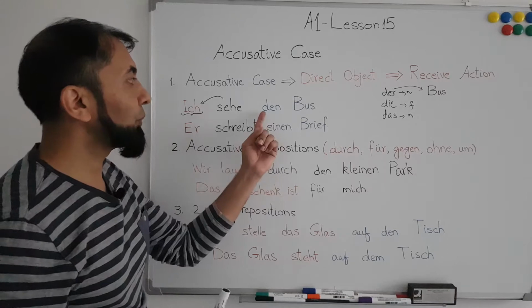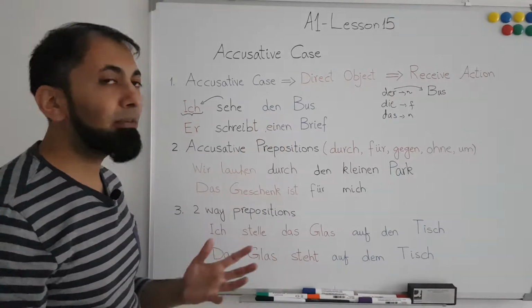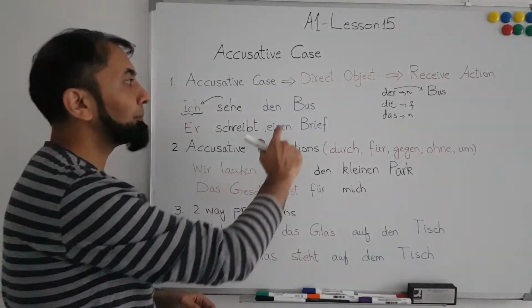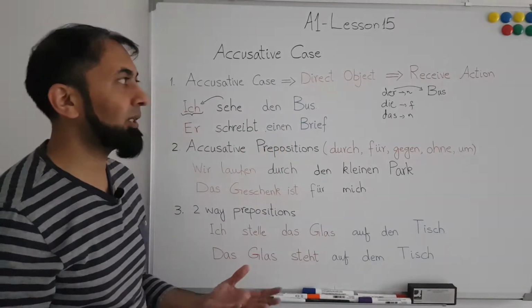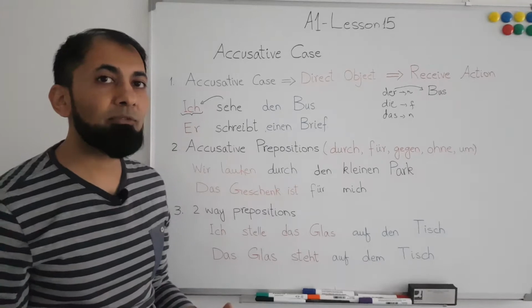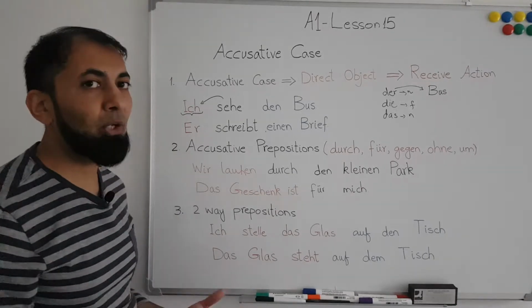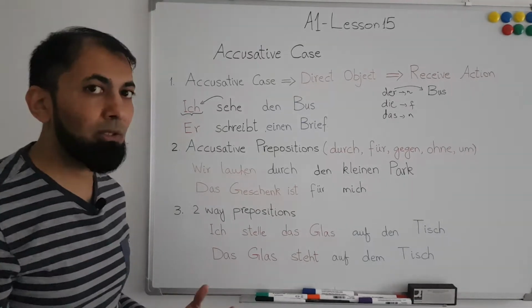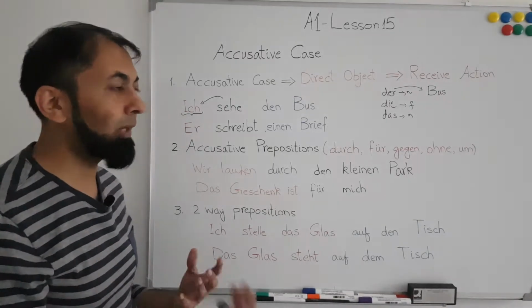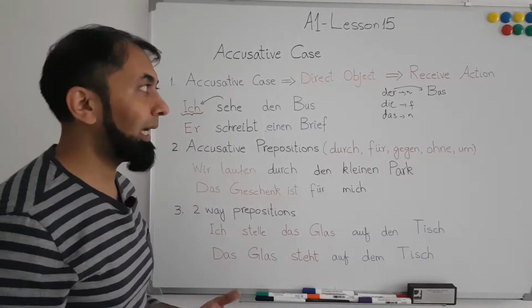But we have used den. Now why have we used den? Because the bus is receiving an action, and anything that is receiving an action will be the accusative part of the sentence, and we have to apply the accusative rules on this section of the sentence, on anything or any person that is receiving the action.